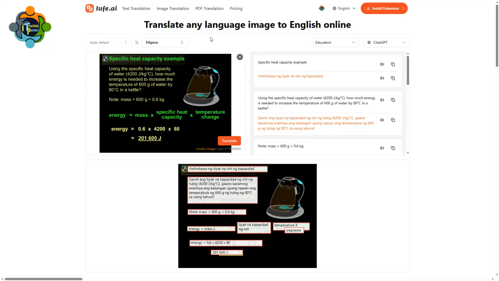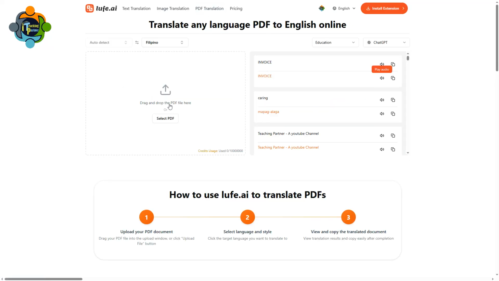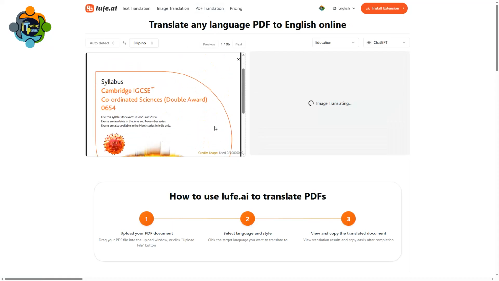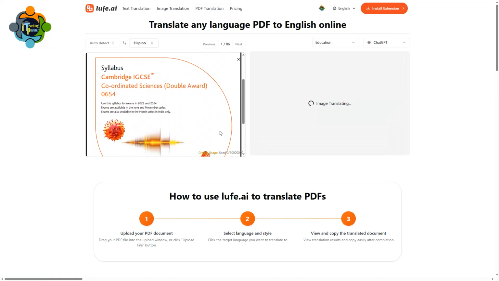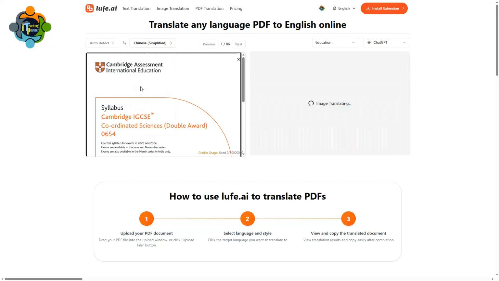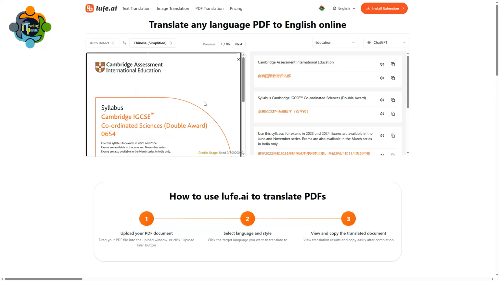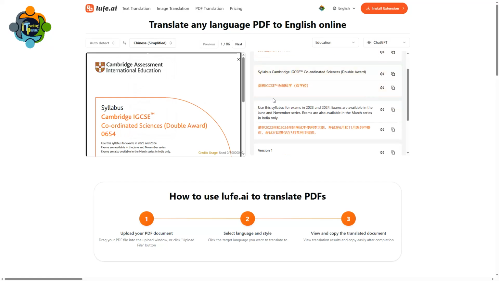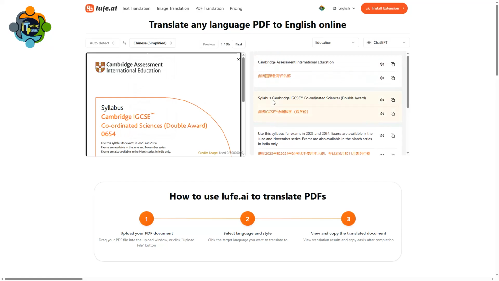Another great option is PDF translation. So let me try PDF translation. Let me select a PDF. So I have just opened one IGCSE double award syllabus. This time let me translate into Chinese simplified and let's see what is the result. This is from the PDF directly and you can see here it is translated into Chinese language.